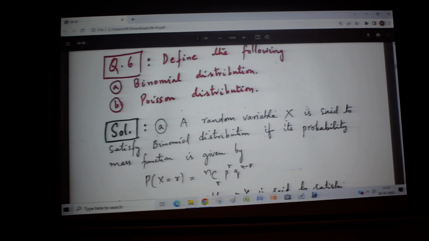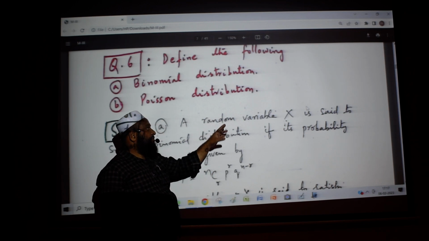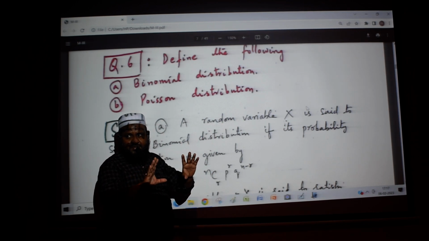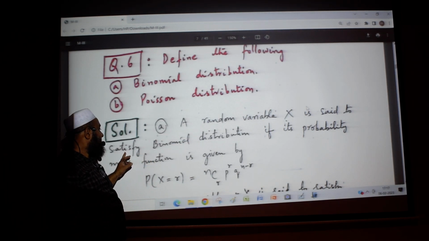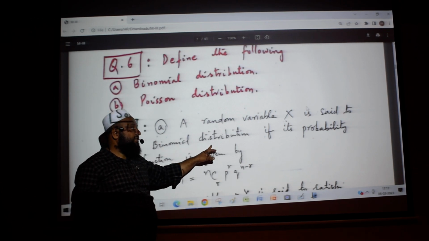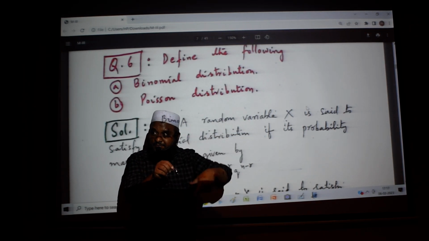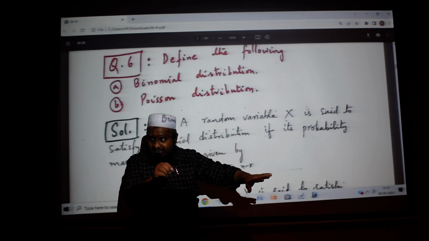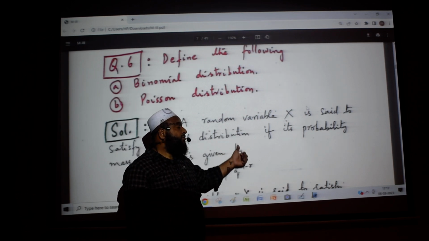Define the following: binomial distribution and Poisson distribution. You just have to write the definitions. A random variable x is said to satisfy binomial distribution if its probability function is as follows. Just now you noted f of x has brackets with three different behaviors. Similarly, what is the probability function for the binomial distribution?